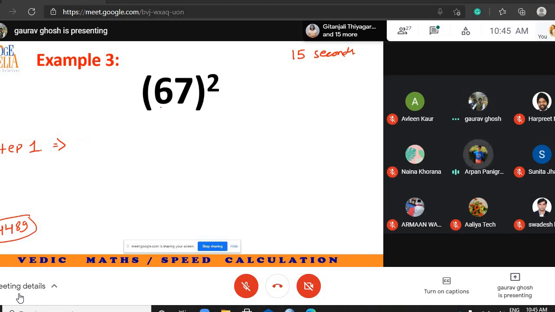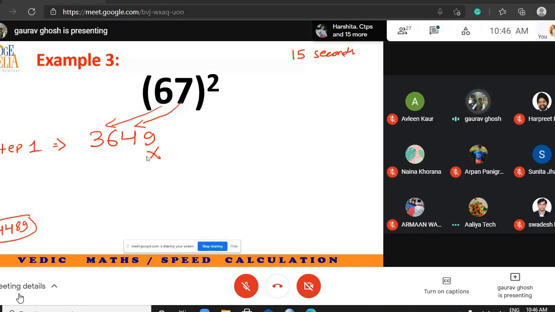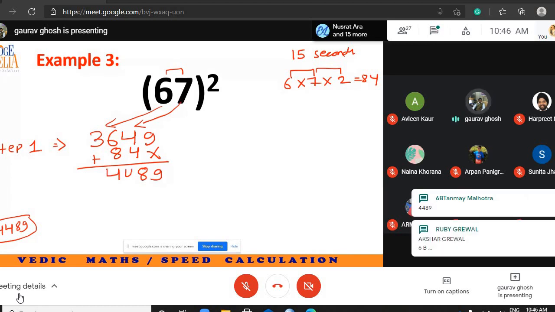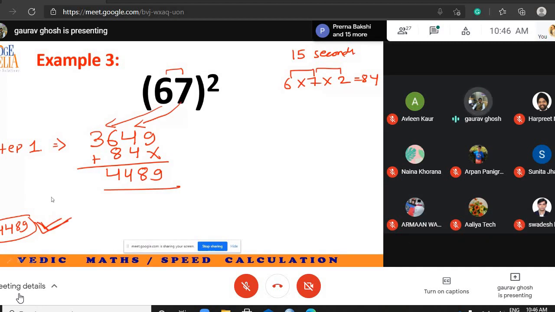Step 1 will be 36, 49. Then I leave one space here. Then step 2, 6 into 7 into 2. 6 into 7, 42. 42 into 2, 84. So I bring that 84 right here and then I add them up. So 9, 8, 36 plus 8, 44, 4489. Very good. Whosoever gave the first answer, very good.